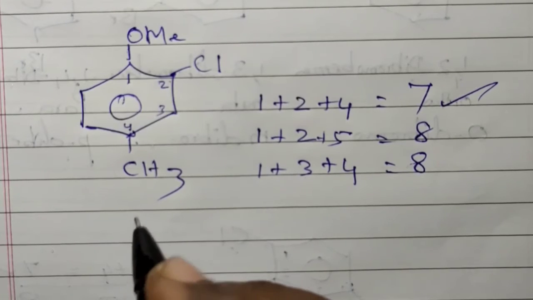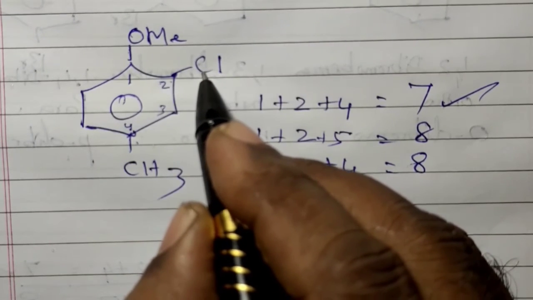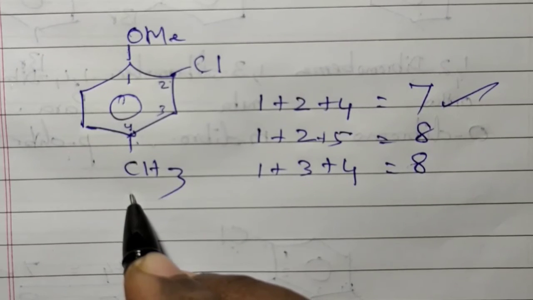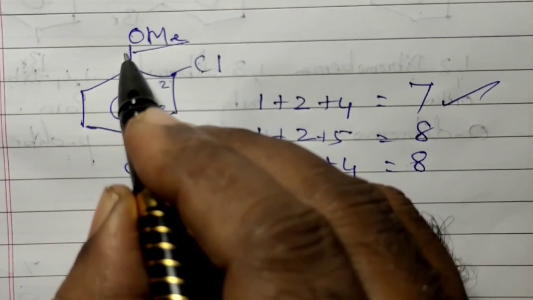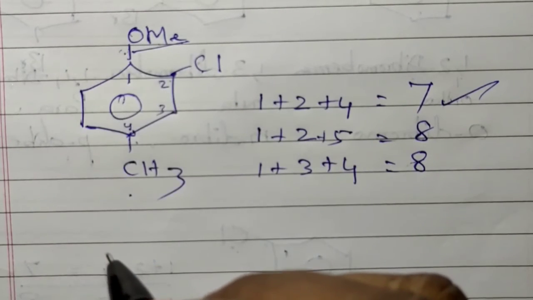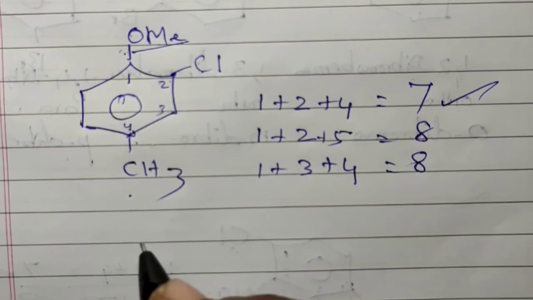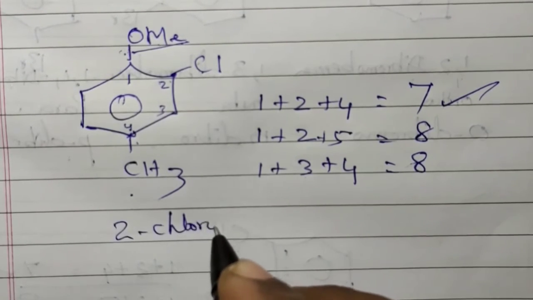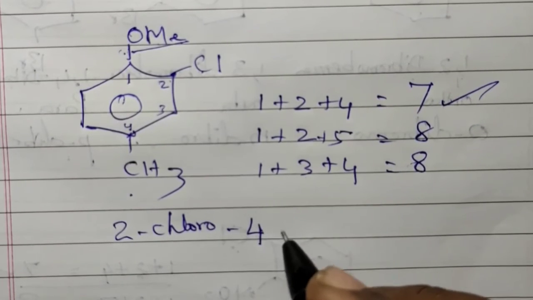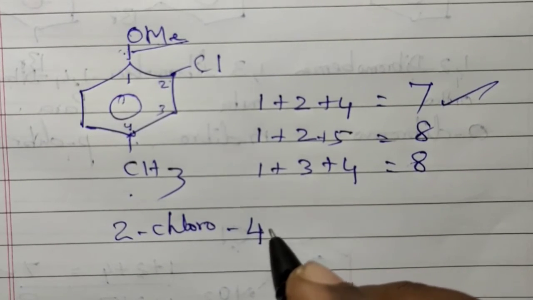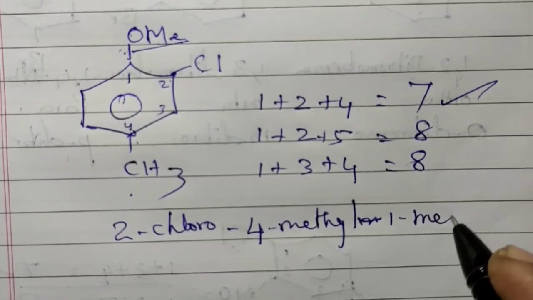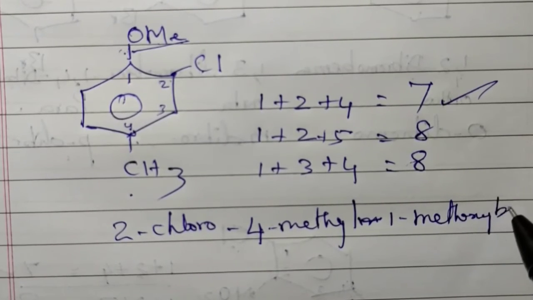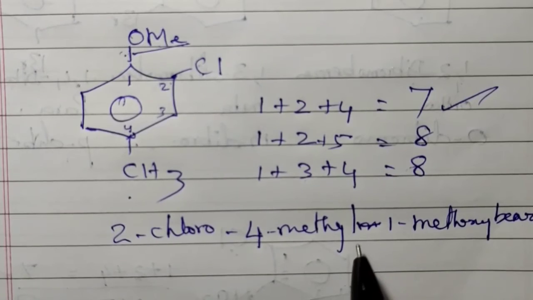Now we have to write the name. This is a chloro substituent, this is a methyl substituent, and OMe is called methoxy. So how do we write the name? 2-chloro-4-methyl-1-methoxybenzene.